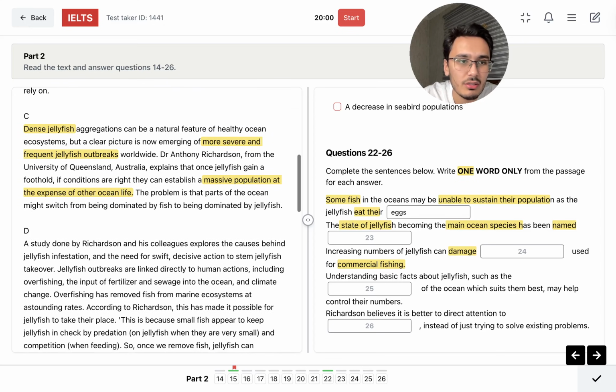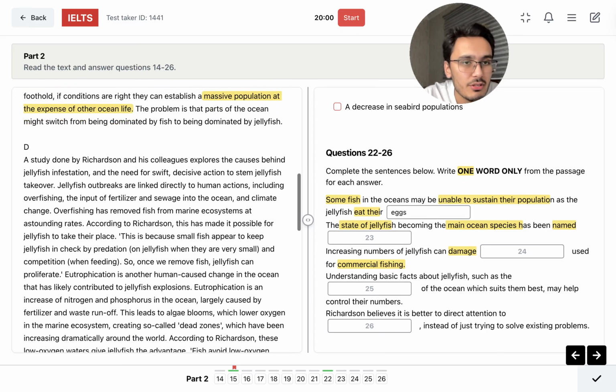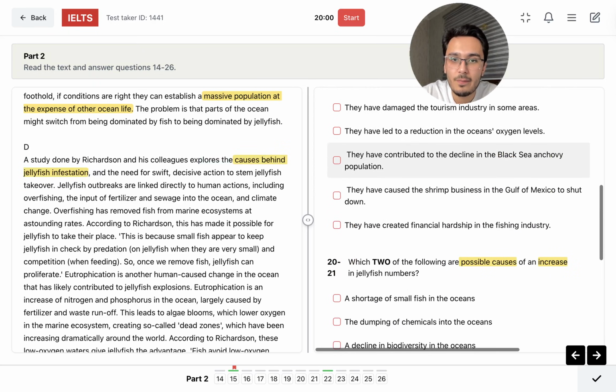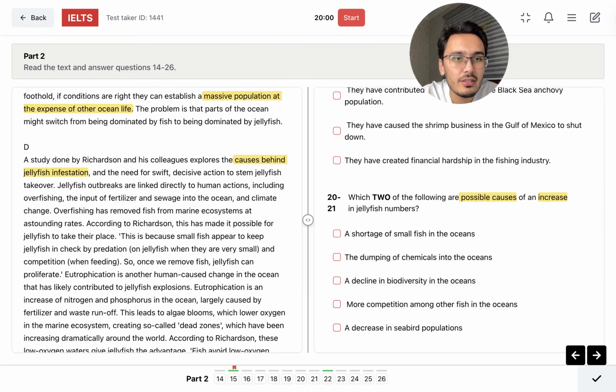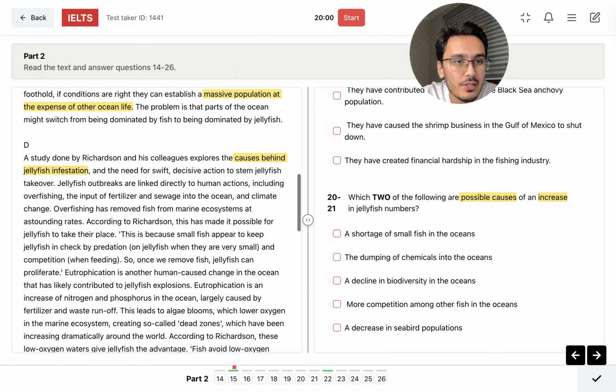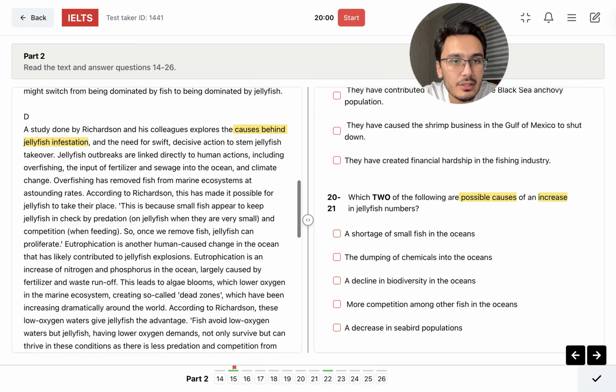Okay, just go on. The study done by Richardson and his colleague explores the causes behind jellyfish infestation. Okay, causes behind jellyfish infestation. Causes. Are we already here? Interesting. So, and the need for swift, decisive action to stem jellyfish takeover. Jellyfish outbreaks are aligned directly to human actions, including overfishing, the input of fertilizer and sewage into the ocean, climate change.